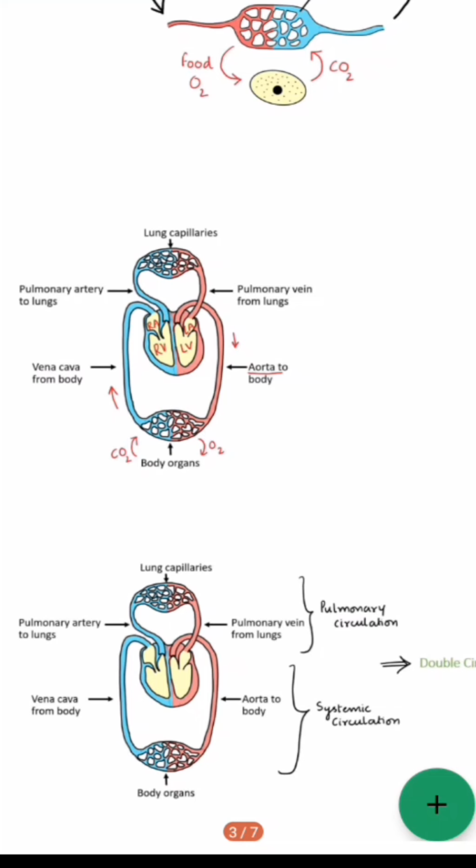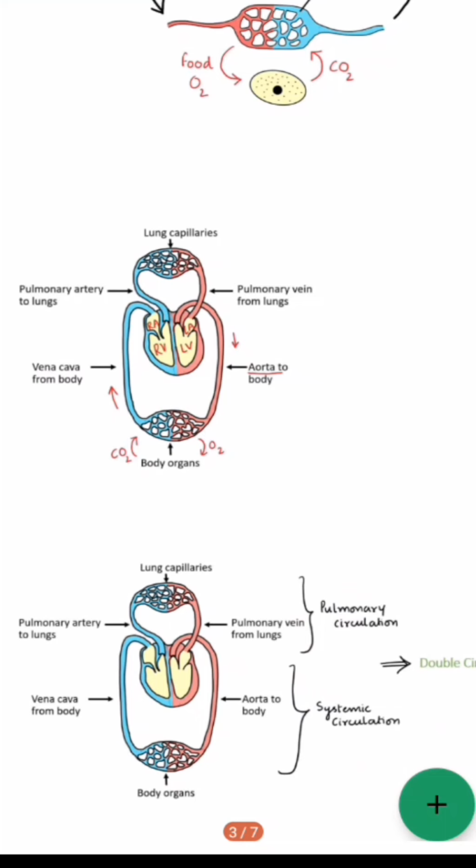It means when the same blood flows twice through the heart in one cycle, then it is termed as double circulation. In the double circulation, there are two types of circulation that take place, that is pulmonary circulation toward the lungs and systemic circulation toward the body parts. The word pulmonary is related to lungs and the word systemic is related to body parts. Okay, these two circulations are collectively known as double circulation.